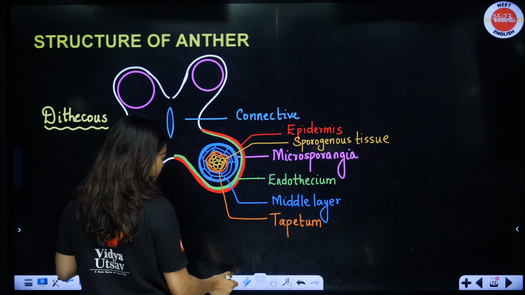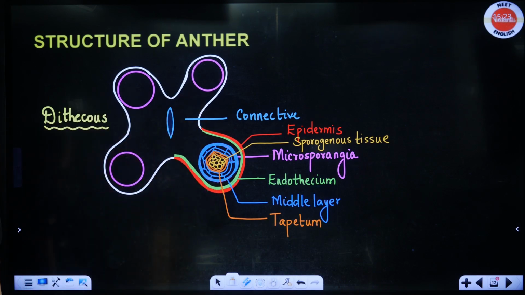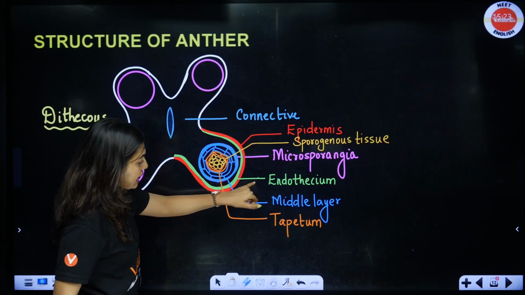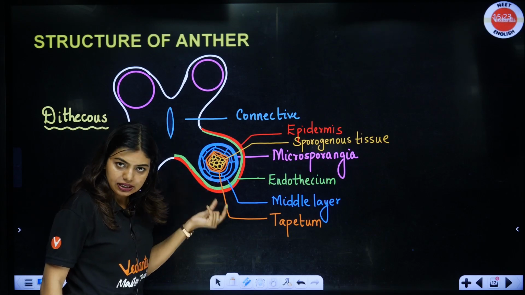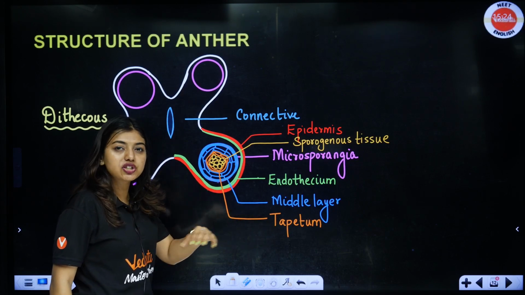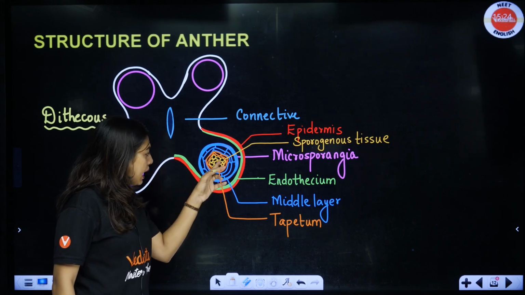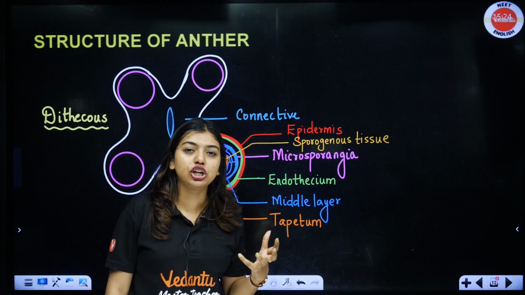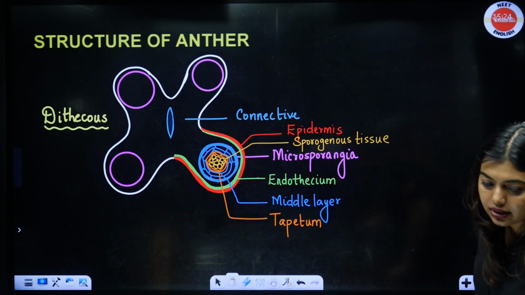Just look at the diagram for a minute, you will be able to understand. There's nothing to panic, it's very simple. So first layer is going to be epidermis, which lines the entire anther. Second layer is endothelium, which again lines the entire anther. Third layer is the middle layer, which is multi-layered, present for each microsporangia. Then we have a layer called tapetum, which nourishes the growing pollen grains, and in between you have a special type of tissue called sporogenous tissue, which has the complete potential to become the microspore mother cell. Clear to all of you?